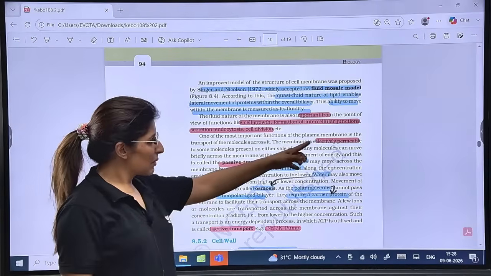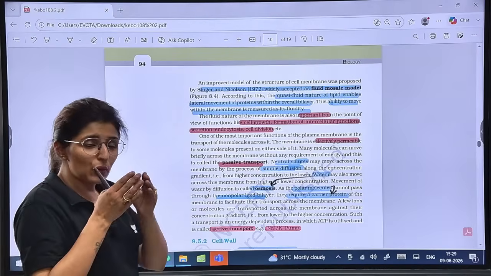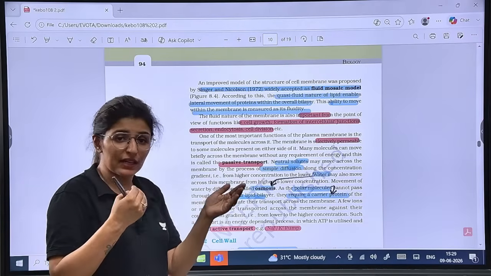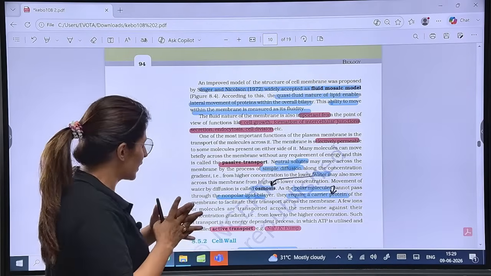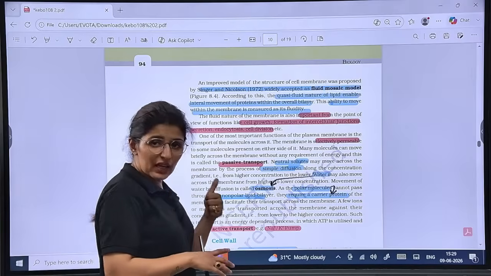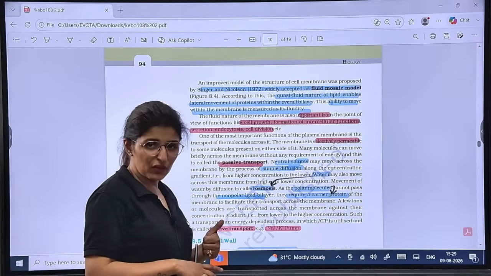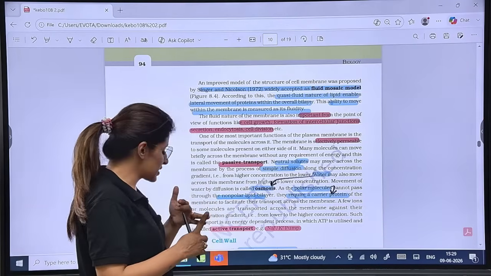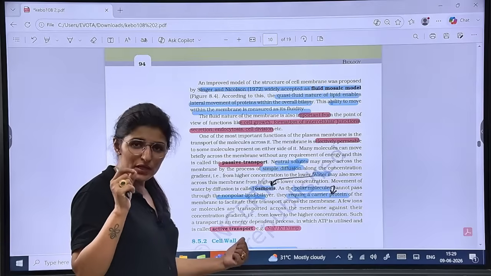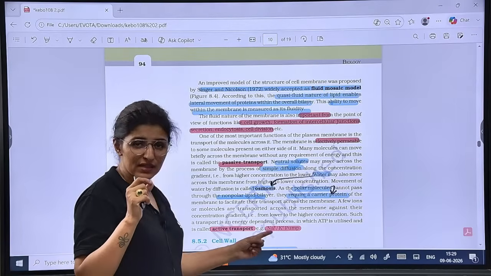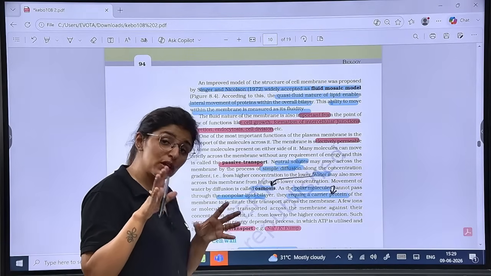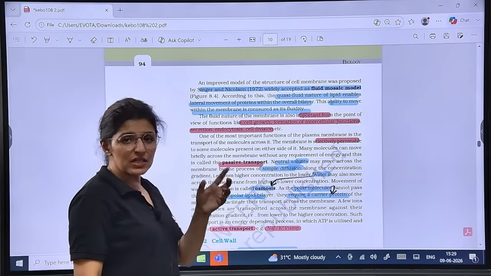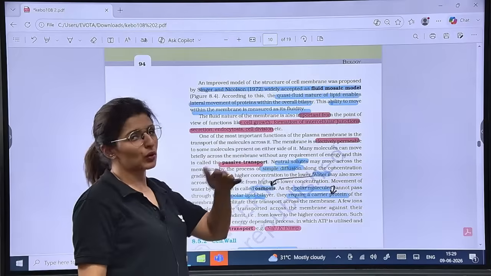We already know the plasma membrane is selectively permeable. That means not everything can enter or leave. There are different methods of transport for things which are allowed within the cell. One is active transport, the second is passive transport. Active transport is always by using ATP. For example, for ions like the sodium potassium pump, we usually use the term pump for active transport only. Then passive transport: no ATP used, it will move from higher to lower concentration.